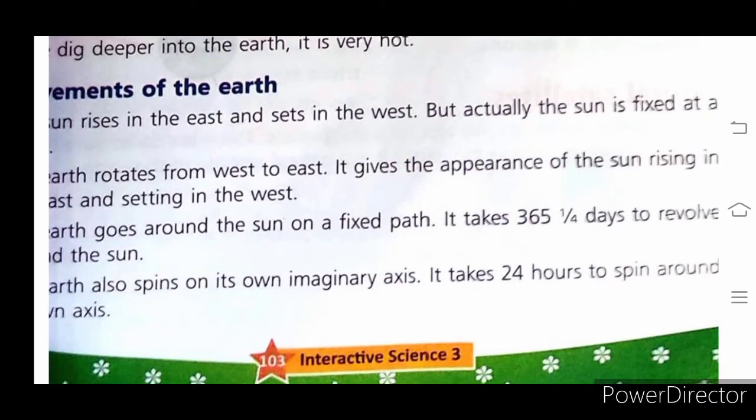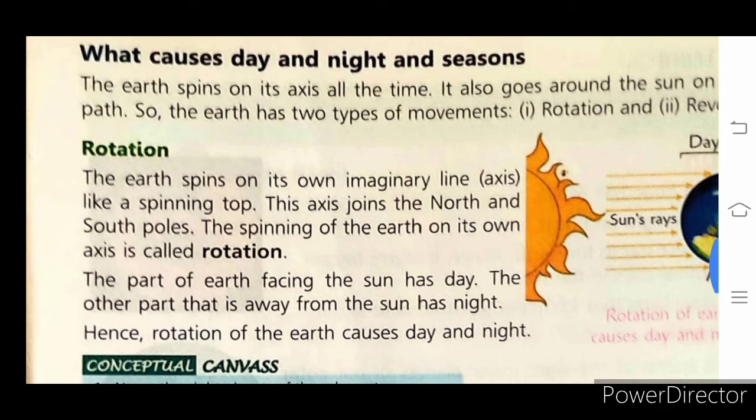Then the movement of the Earth. Children, the Earth goes around the Sun on a fixed path, and it takes 365 1/4 days to revolve around the Sun. The Earth also spins on its own imaginary line, and for this it takes 24 hours. Then the next one: what causes day and night and seasons, children.